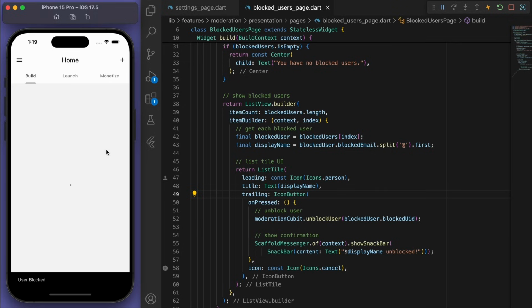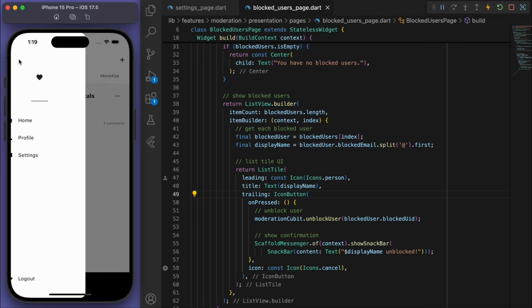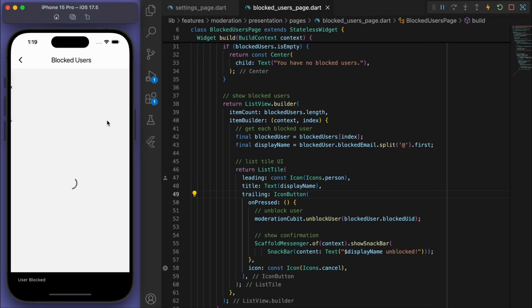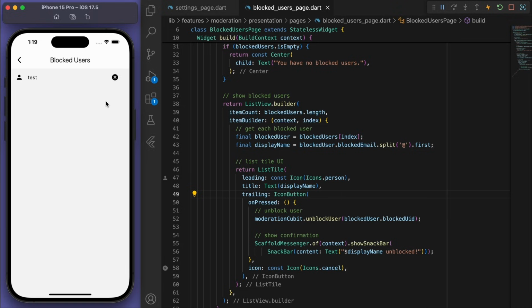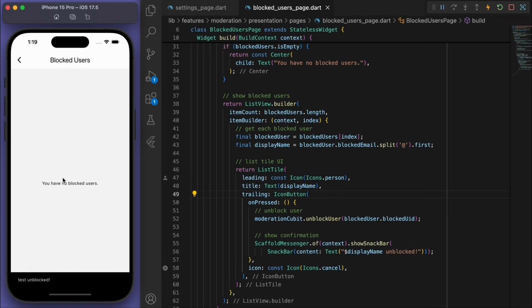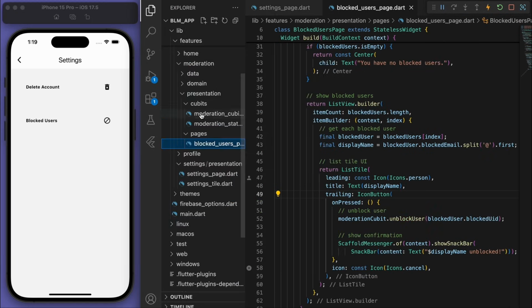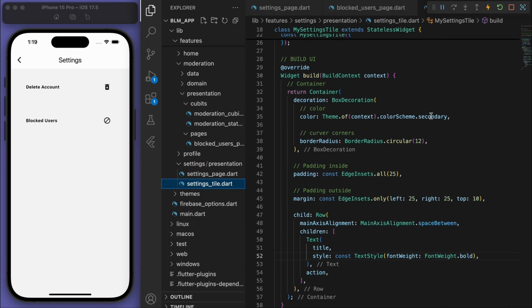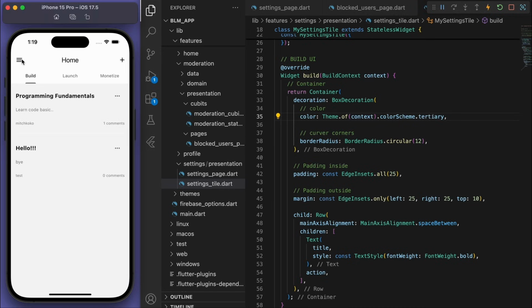And let's try it again. So if I block this person, then yes, we can see the blocked users and then we can unblock them. Beautiful. Now, one little UI thing in the settings page, for the settings tile, let's actually give it a color here, tertiary. Yep, there we go. Nice, this is working so well. We can block people now.